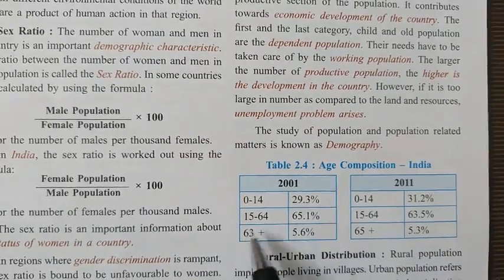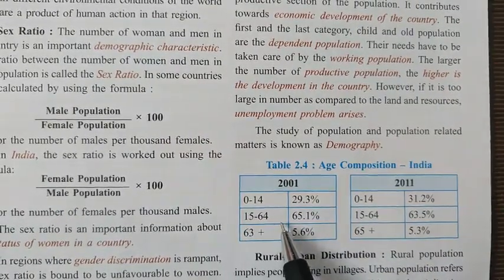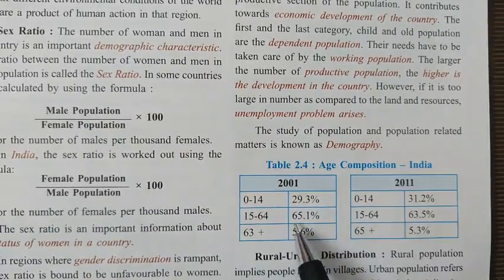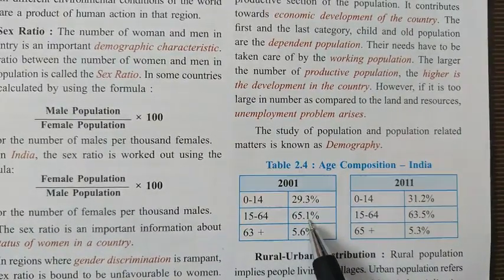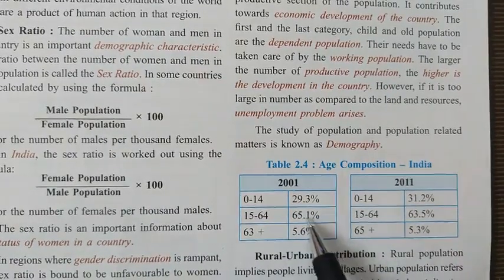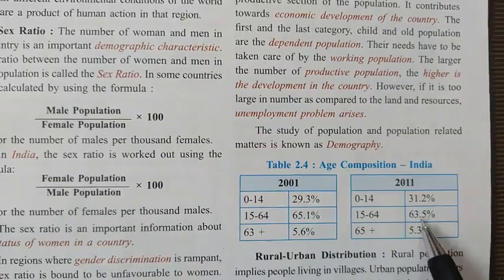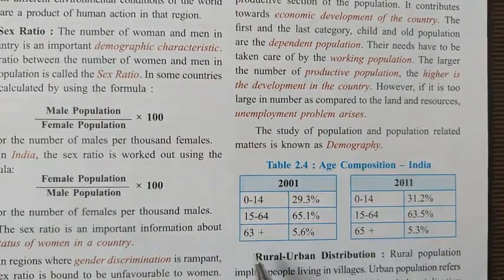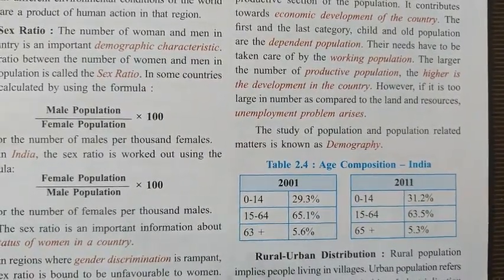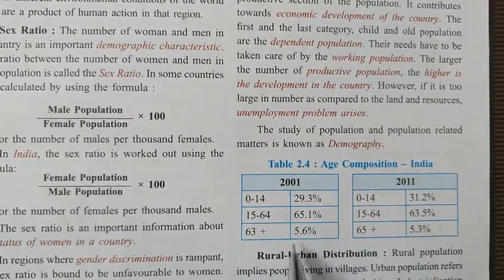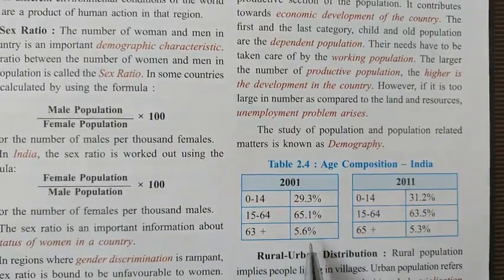Then between 15 to 64, the working population, in 2001 this formed about 65.1% of the total population. In 2011 this population slightly drops and became 63.5. Then 65 plus means the retired people, the old age population.